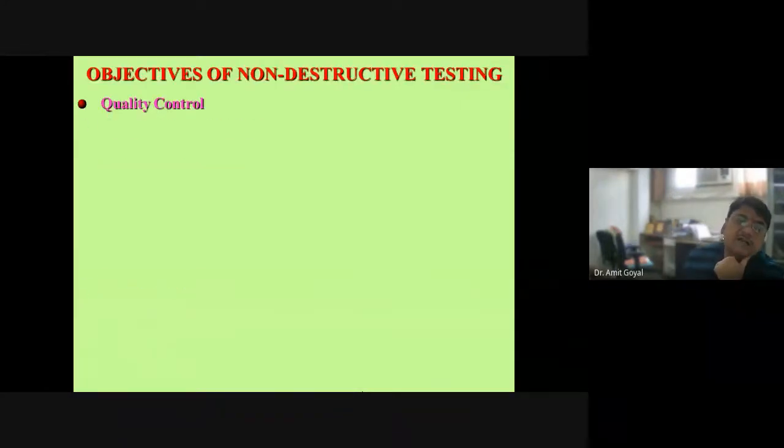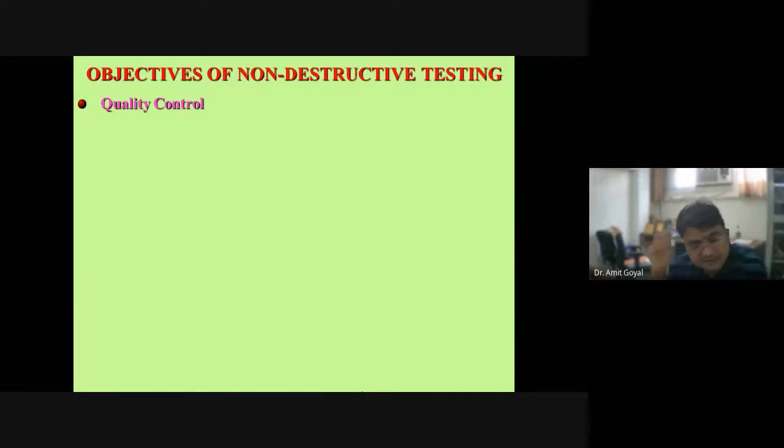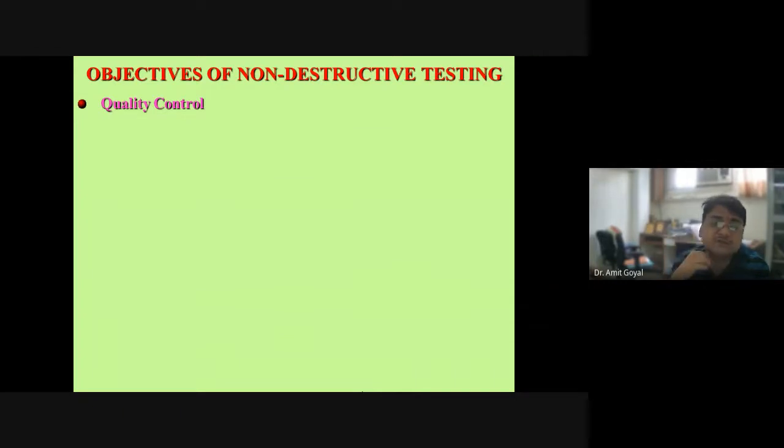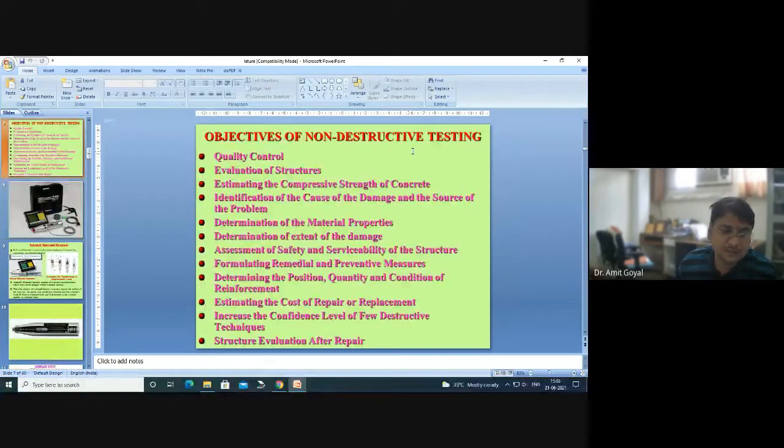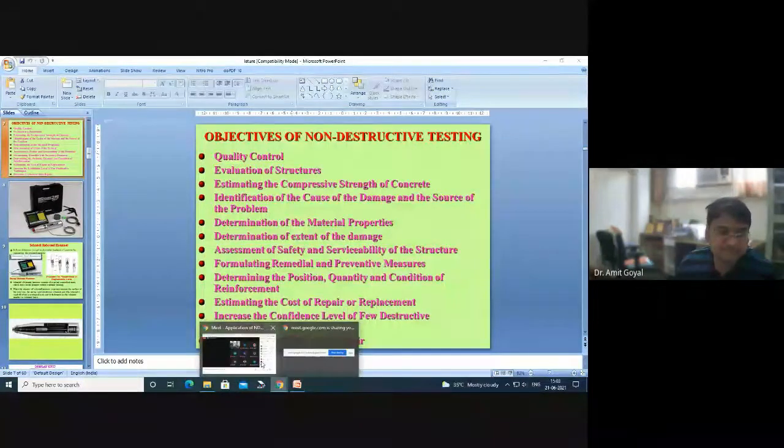So these are some of the objectives, because it is very important why you are using these equipments and what you are going to find in the structure by using them. The first and foremost objective is quality control.